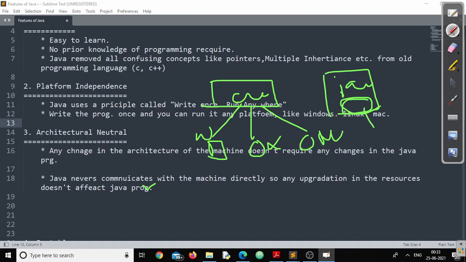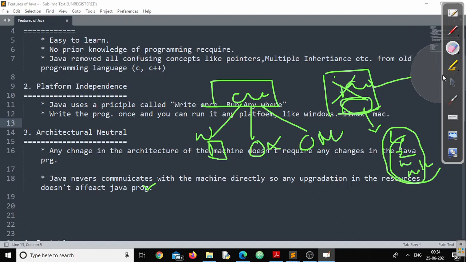Now, suppose I have planned to change the resources, upgrade the resources to accommodate new hardware. Like I have enhanced the RAM size, the motherboard, let's say I have changed the processor, and instead of Windows 8, I have upgraded to Windows 10. All these changes and upgrades in resources do not affect the Java program. It will again behave in the same way, properly.